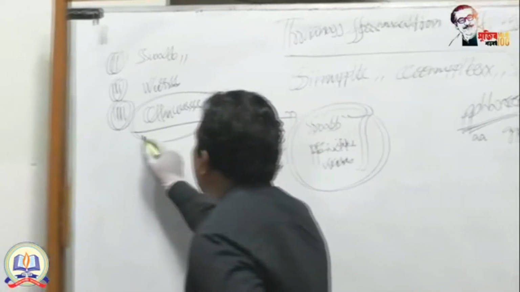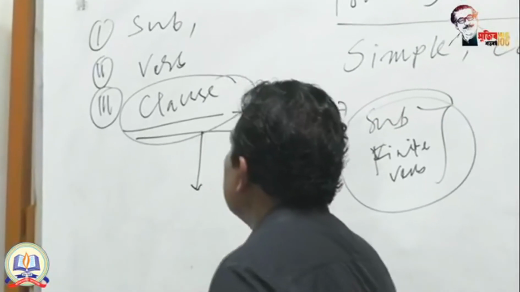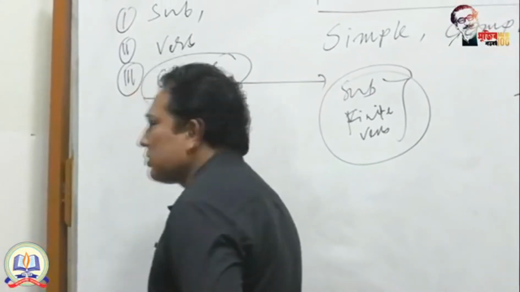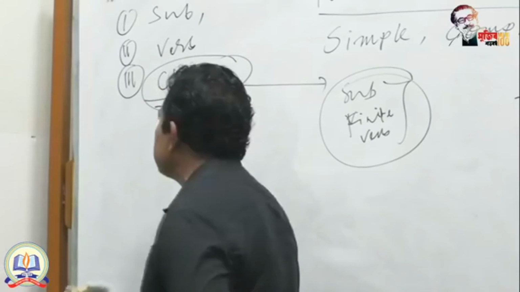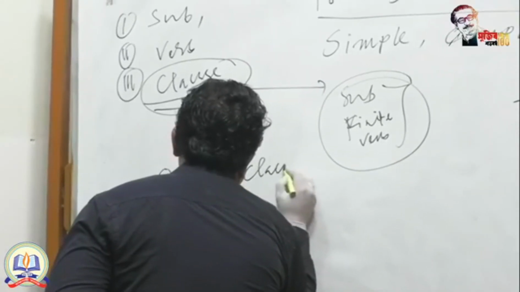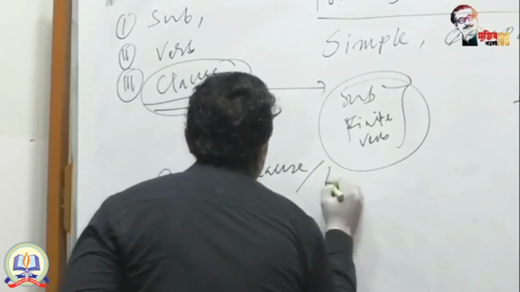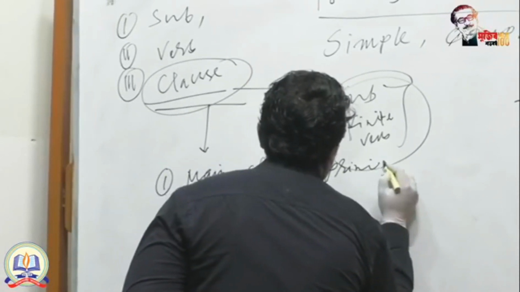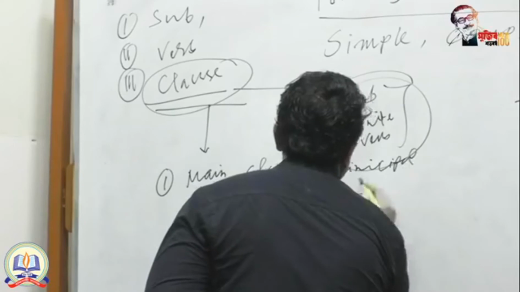How many clauses will you get? There are three types of clauses, or sometimes you can say two types. What are they? Number one, the main clause, or principal clause.